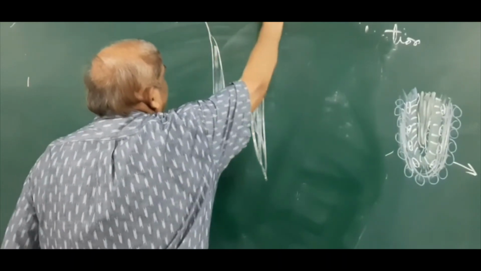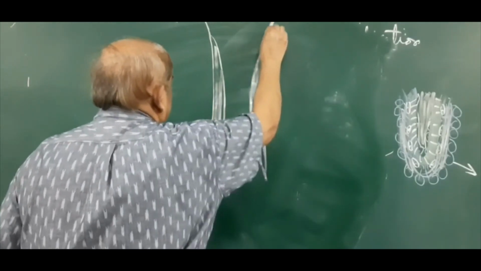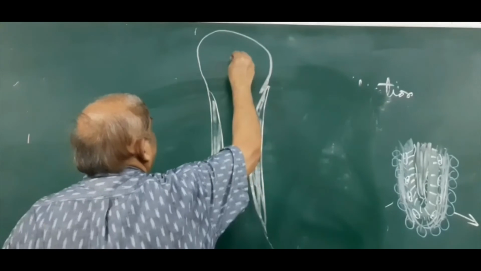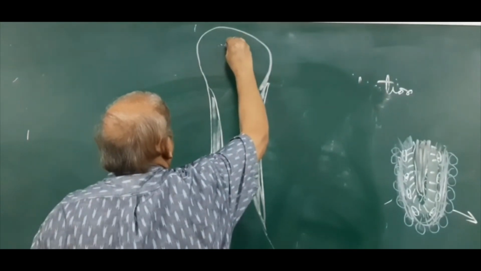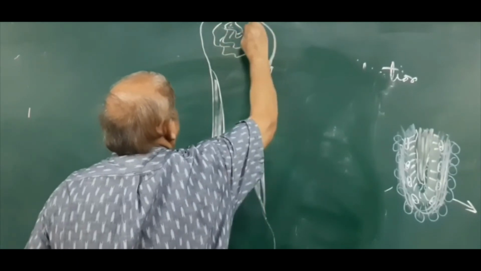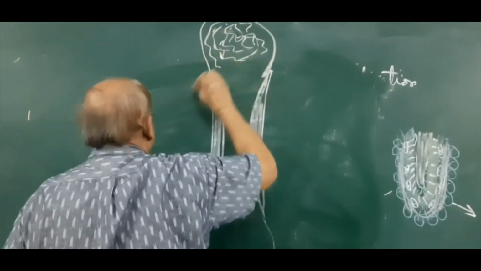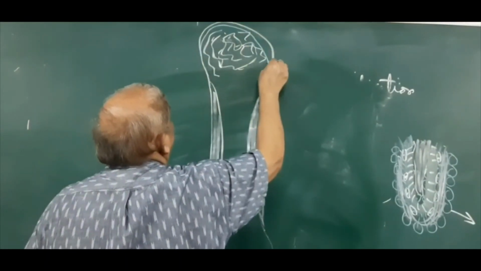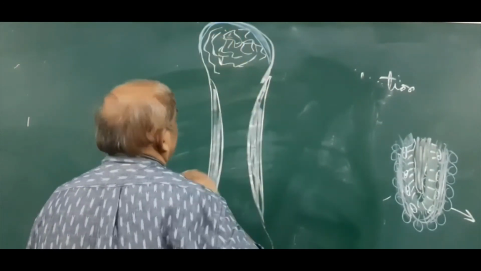This is one end of the bone, and this is another end of the bone. This end is also spongy, which has developed from the secondary center of ossification, except a layer which is cartilaginous, and this is the articular cartilage.